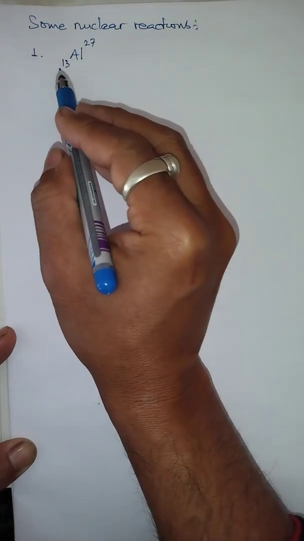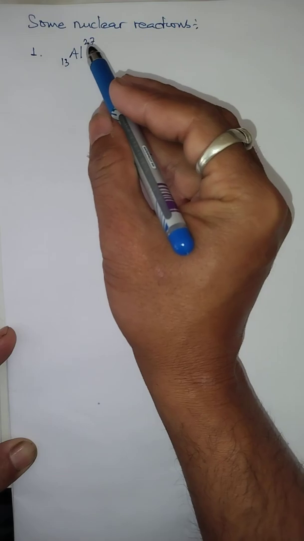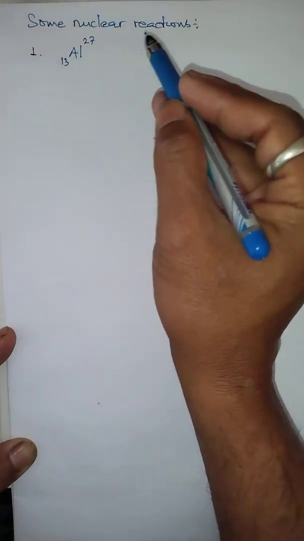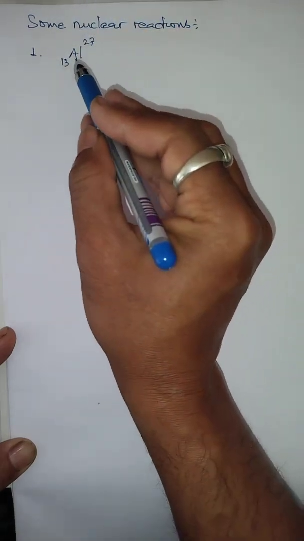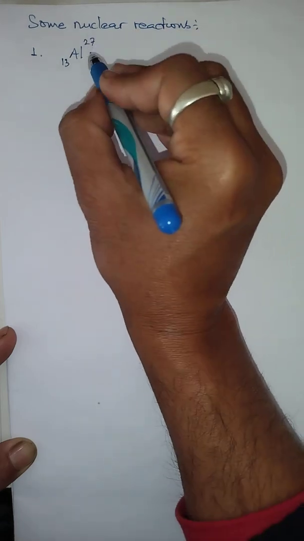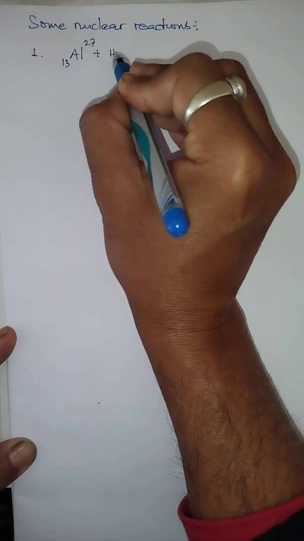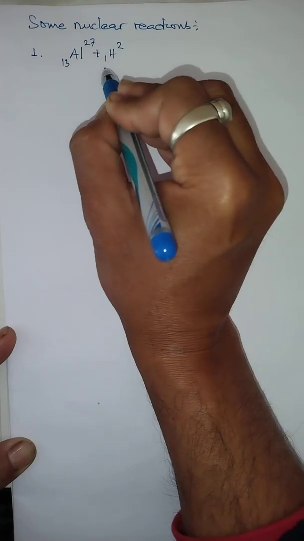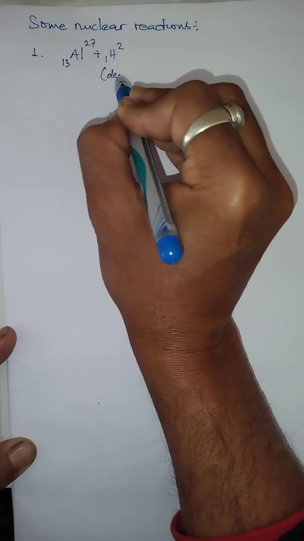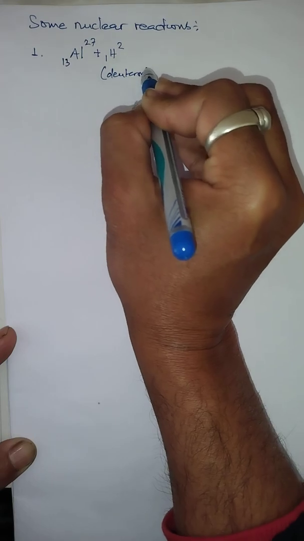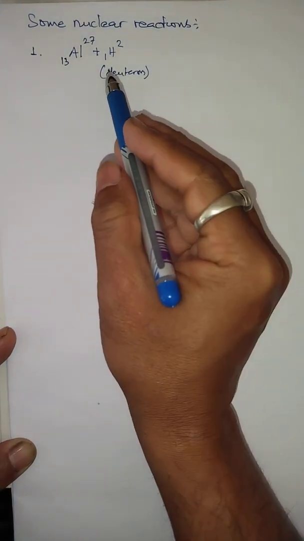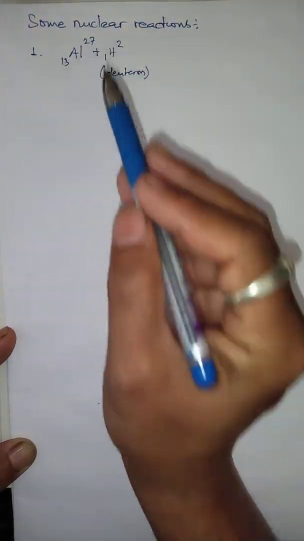Atomic number means the number of protons inside the nucleus, and mass number is the total of protons and neutrons present inside the nucleus. The nucleus of aluminum can have strong interaction with a particle, H12, which is deuterium, one of the isotopes of hydrogen.